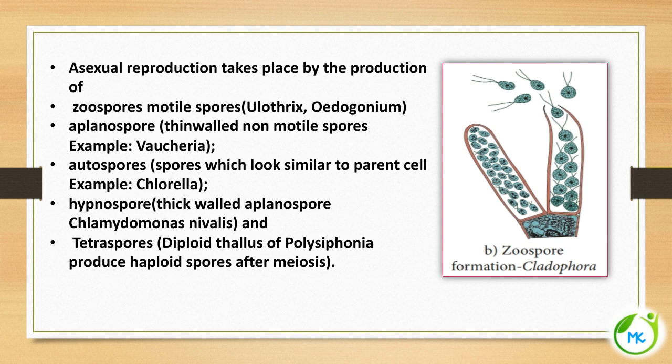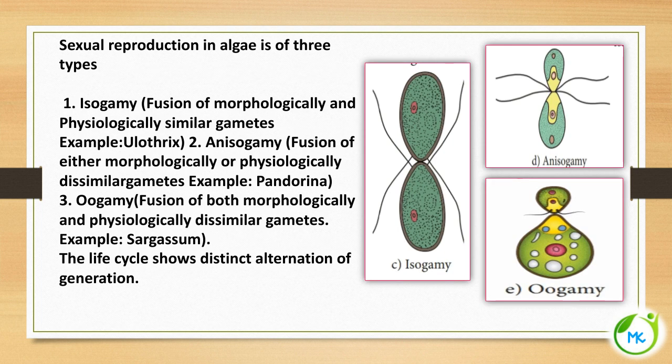Next, we will move on to sexual reproduction in case of algae. Sexual reproduction takes place in algae by means of three different types, based on what kind of gametes get fused. First one, isogamy. Already we have learnt about this.